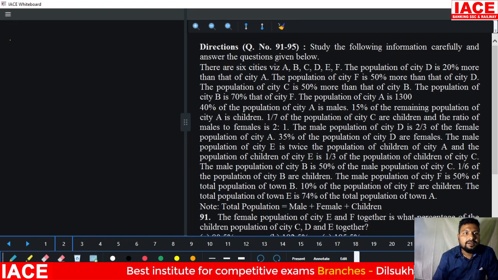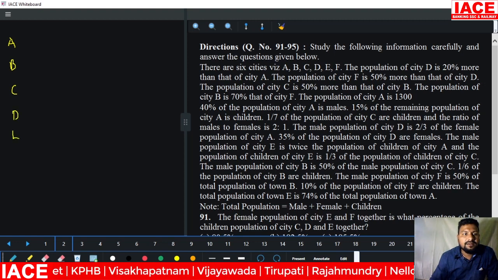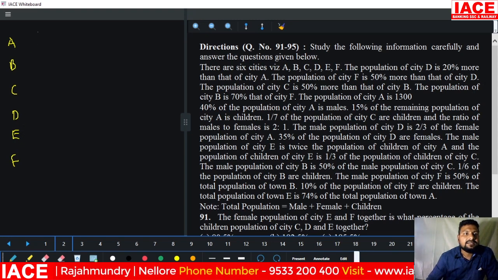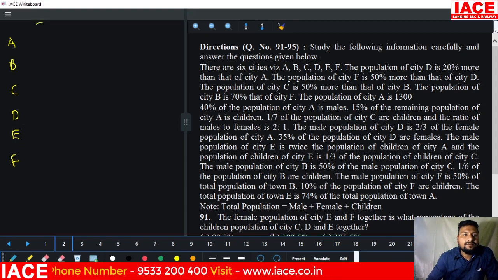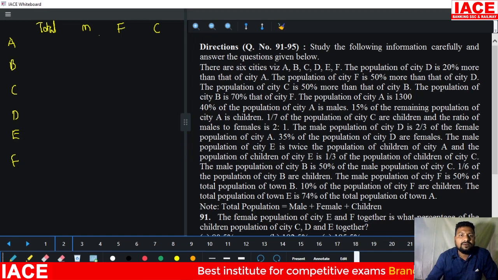Here A city, here B city, here C city, here D, here E, and finally F. 6 cities are there. And total strength of the cities, next to that males, next to that females, and next to that children. So we have to take 4 lines. Directly we'll go for the data.